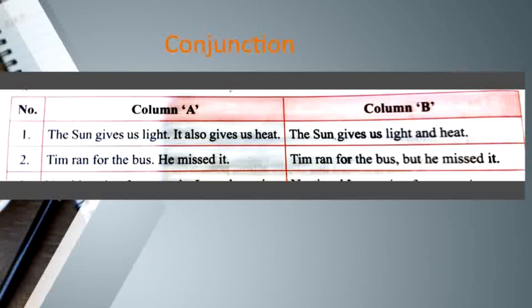Let us look at the second example. Tim ran for the bus. He missed it. Two sentences again. And I want to write it in one sentence itself with the help of a conjunction. So I write, Tim ran for the bus, comma, but he missed it. He tried to catch the bus, but he missed it. So the word but is joining the two sentences and merging them into one sentence. So the word but is acting as a conjunction.